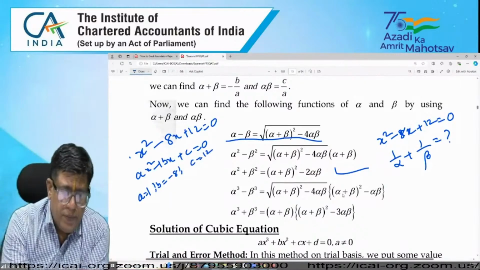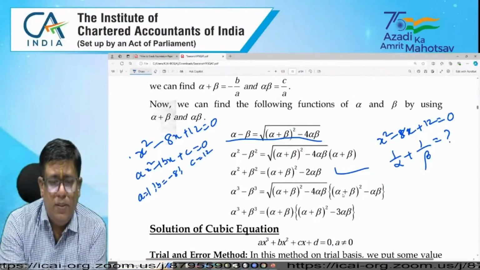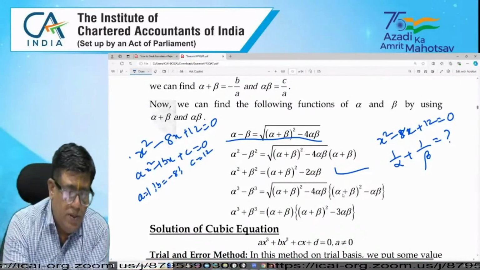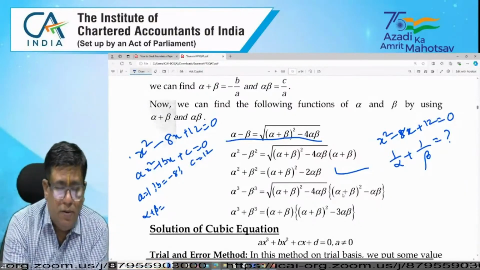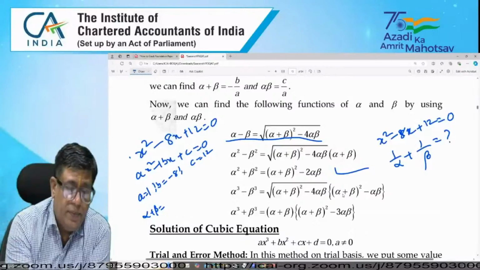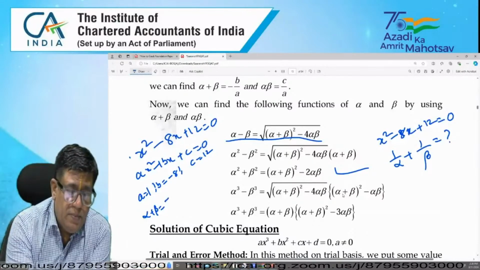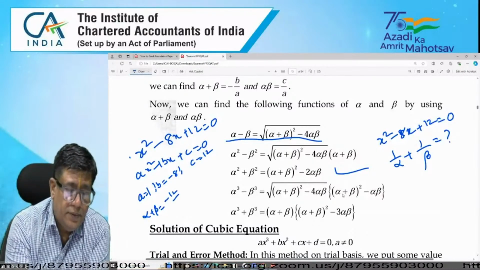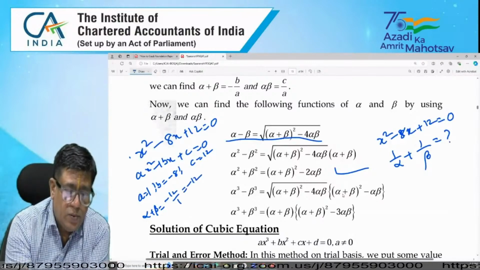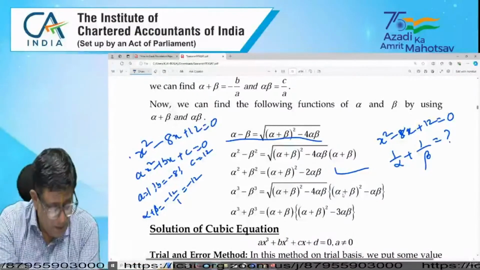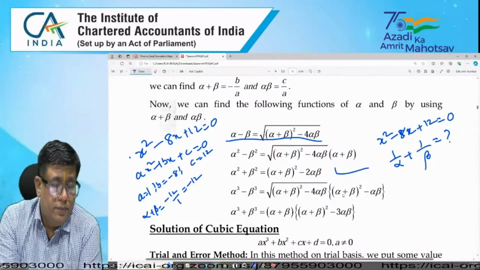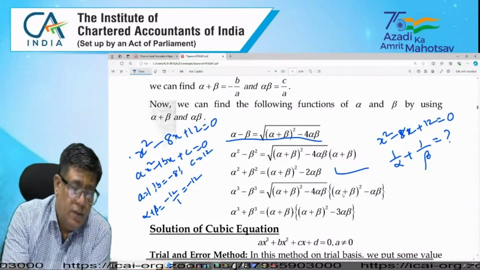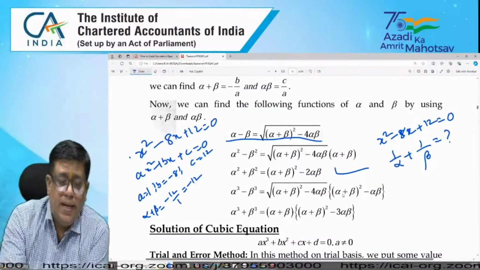Based on the earlier discussion, the sum of the roots equals minus b by a.